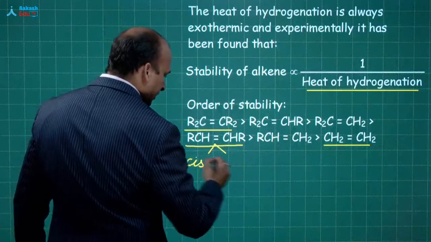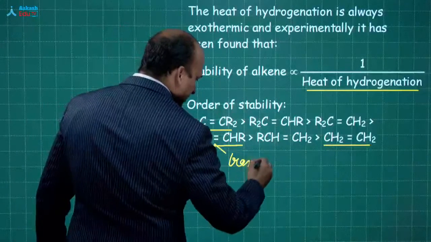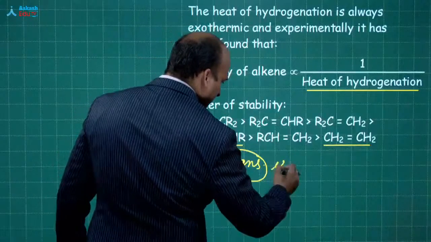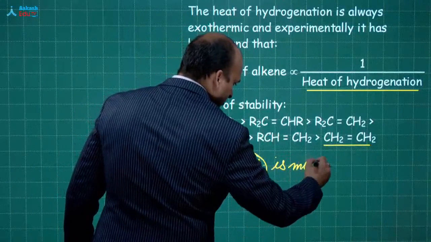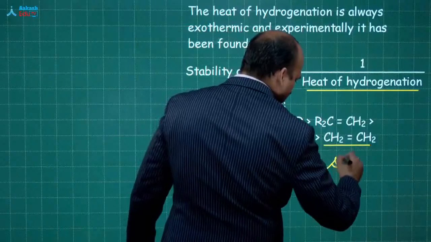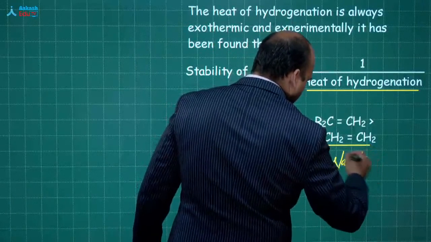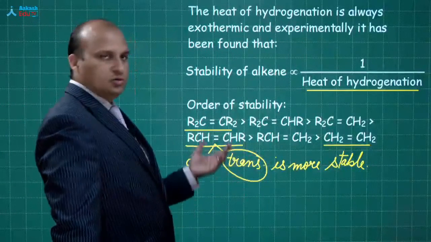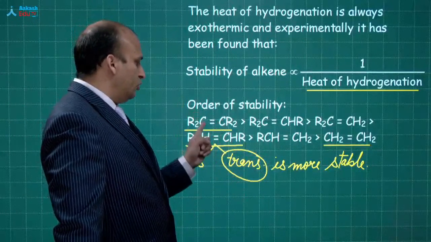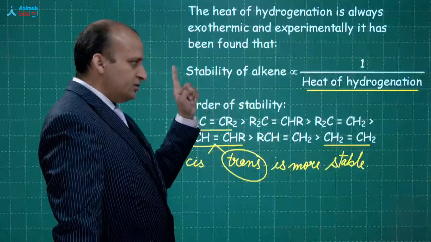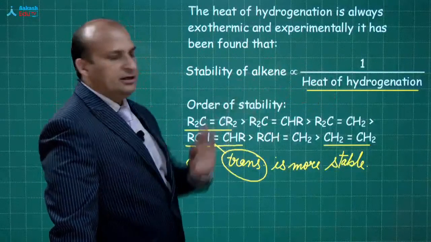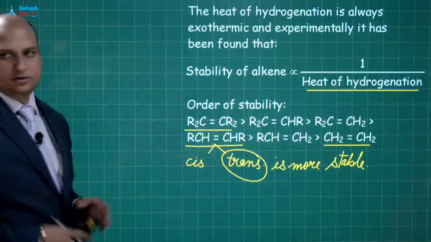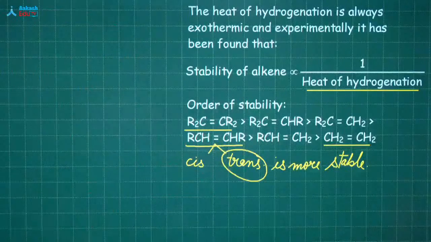Now when you are talking about this particular part, here there are two possibilities, cis and trans. Please remember, trans is more stable than cis because of higher symmetry. So the order of stability is this. A more substituted alkene is more stable because of its lower heat of hydrogenation. I hope this part is clear to you.